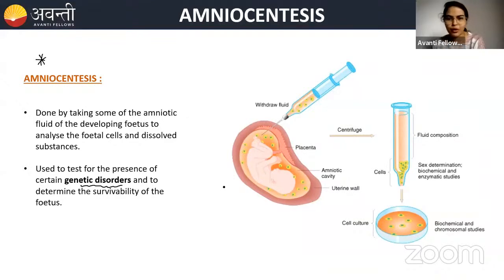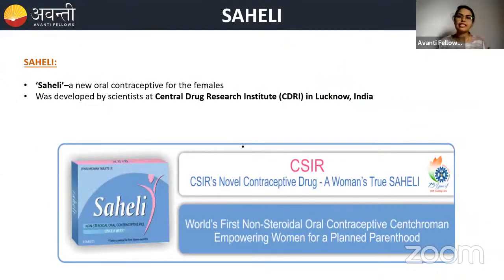Please remember this. Now, your NCERT has talked about Saheli. Saheli is one of the important contraceptives that has been used for many years now. It has been a long time since Saheli came into the market.